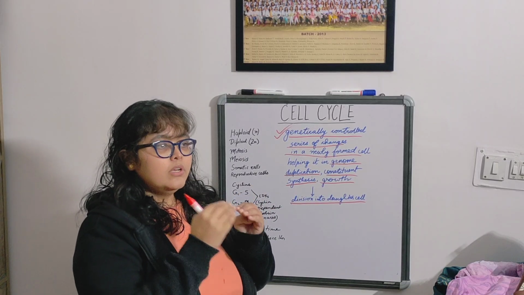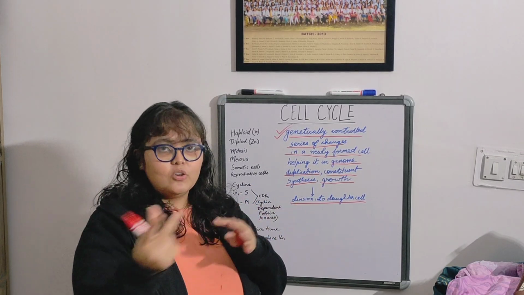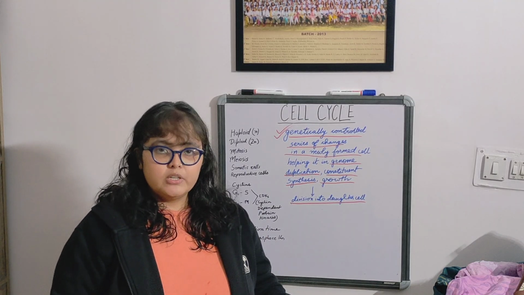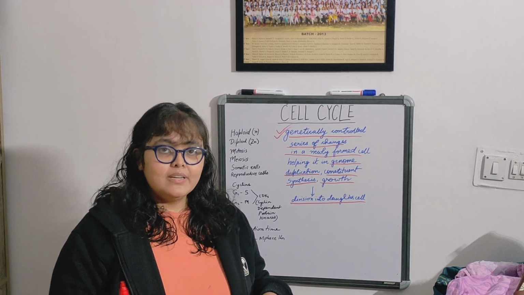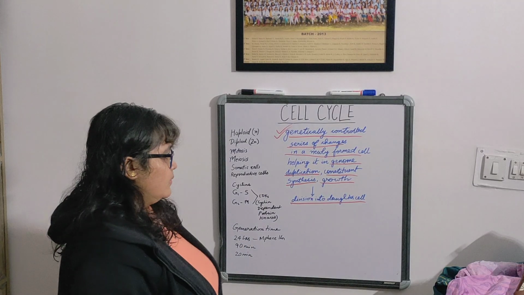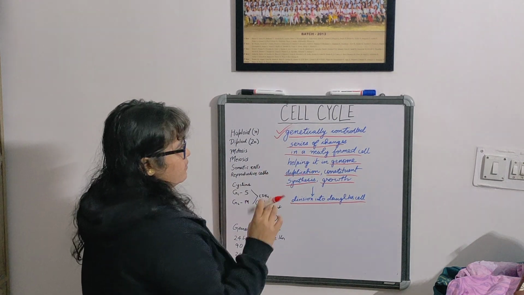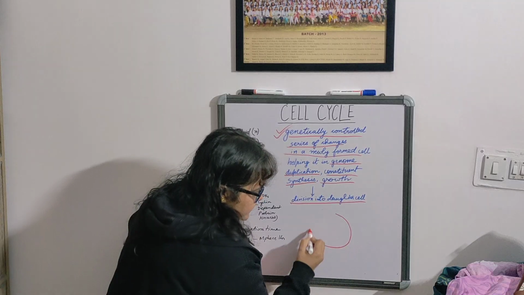If we have to contribute genetic and other constituents of the cell to two different daughter cells equally, then there needs to be duplication and growth of the cell to have that. So further, first let me tell you about the different phases of the cell cycle.